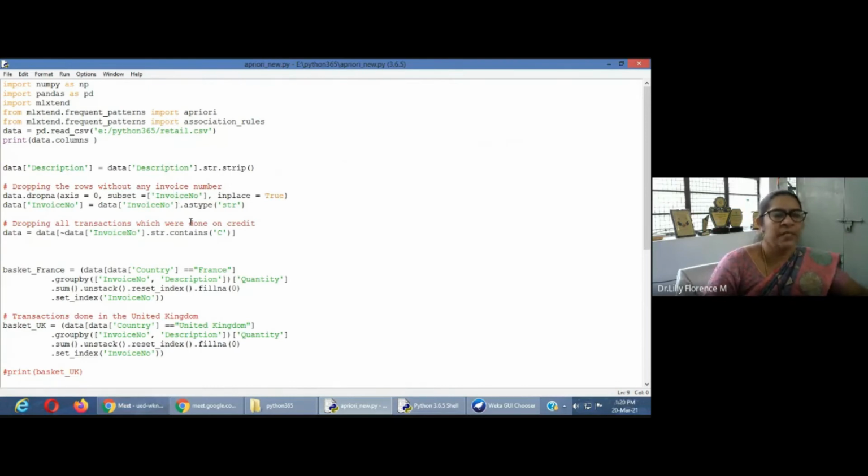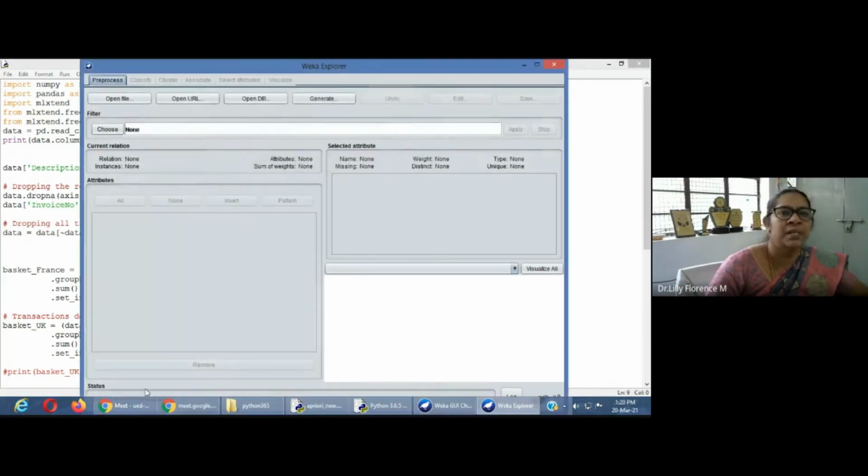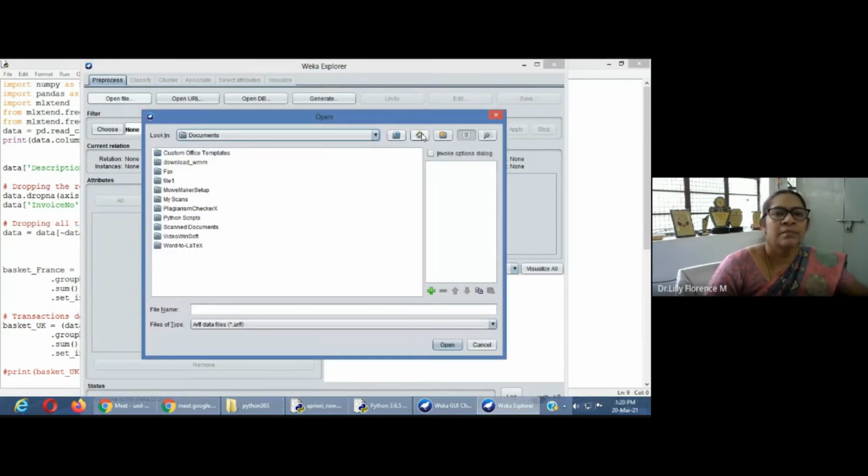Hope you understood. Now I will take you to WEKA. The same thing we can implement through WEKA. This is the WEKA page. Just click on Explorer, and the Explorer page will open for you. This is the page you will get. Here we have to open a file. I am taking some default data set that WEKA has.